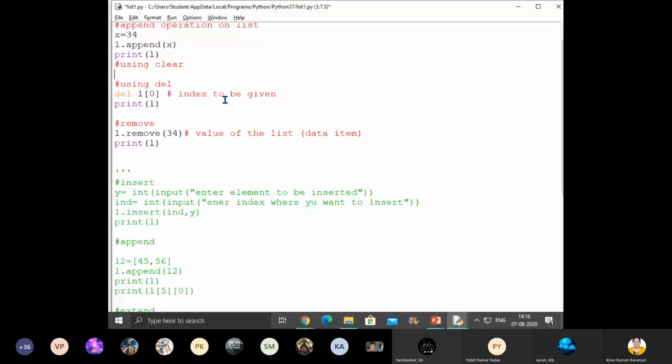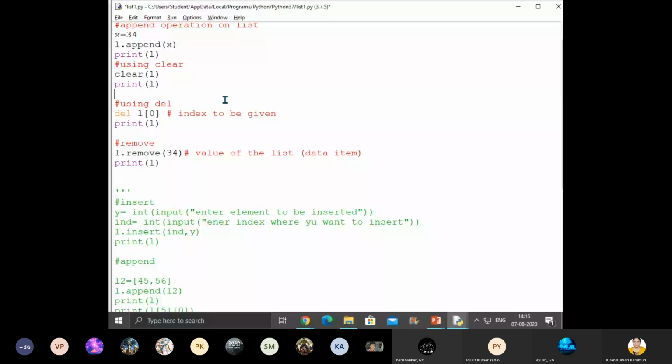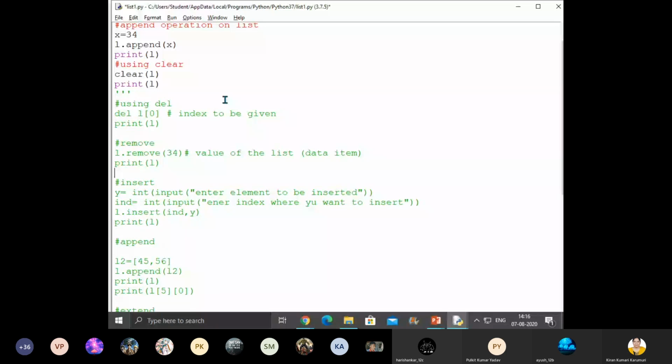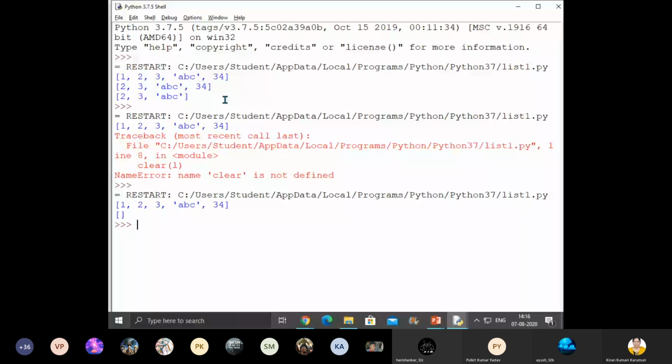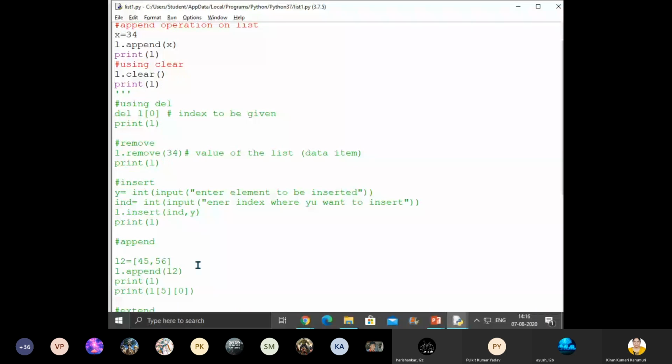That means clear L. Now print L. What should be there? Sorry, L dot clear. L dot clear. Nothing needs to be provided here. Now you can see it cleared everything. Previously, what were the contents? 1, 2, 3, A, B, C, 34. Now what are the contents? Nothing. Got it, children? This is after clearing the elements.